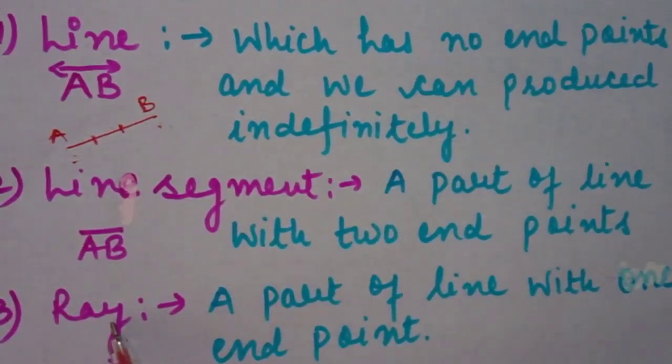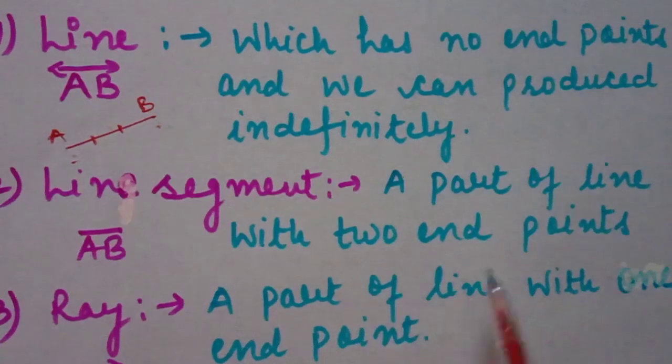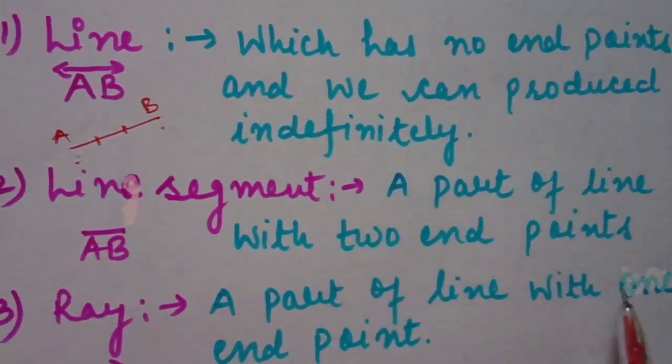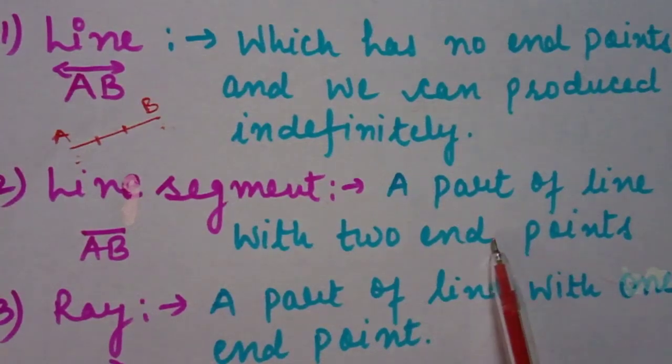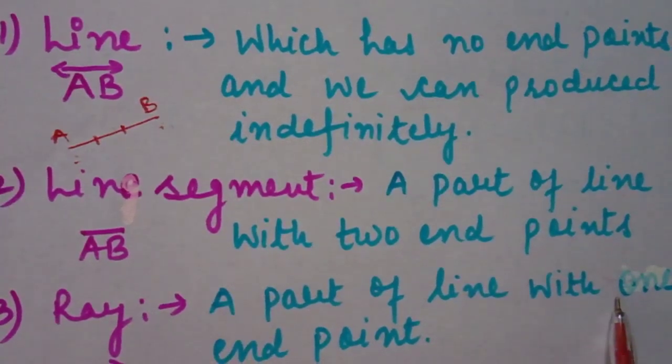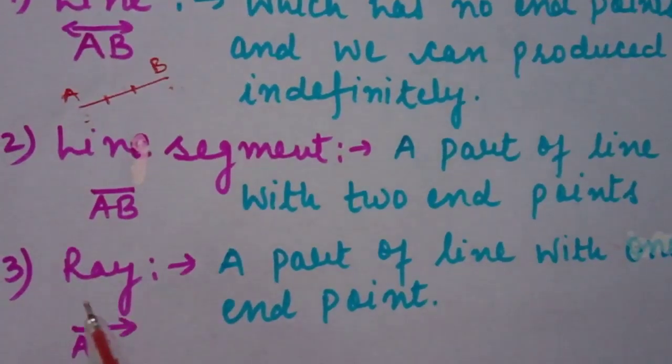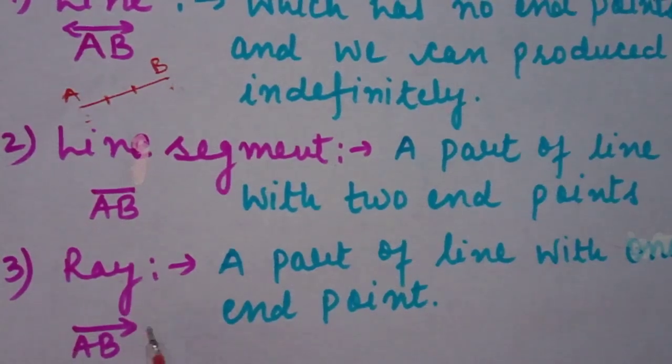The third one is ray. A ray is a part of a line, just like a line segment, but a line segment has two end points and a ray has only one end point. We can produce this from one side. One end point is there, but on the second side we can produce it.